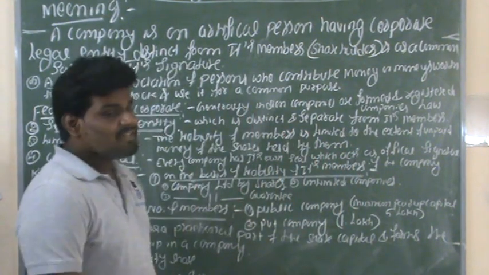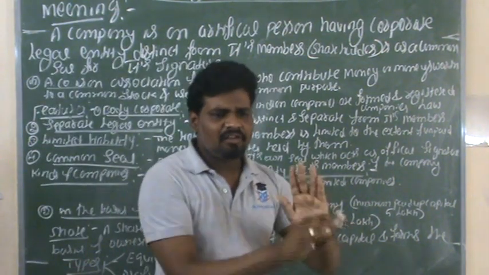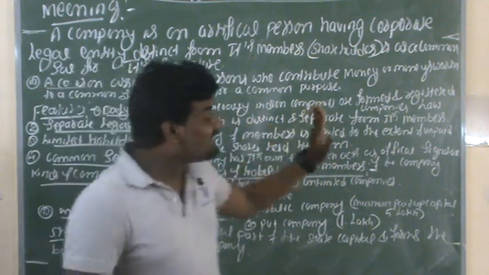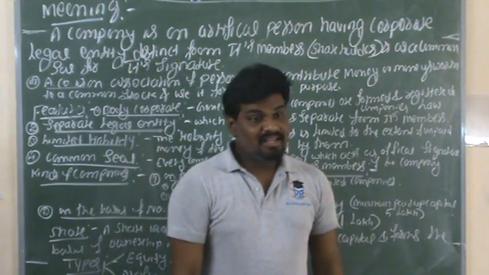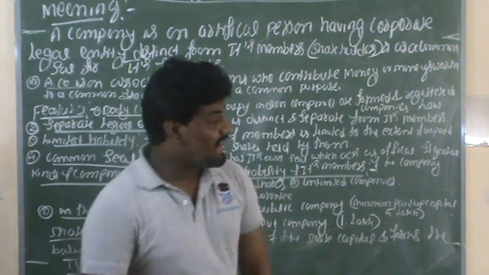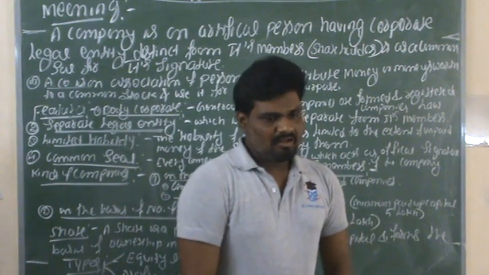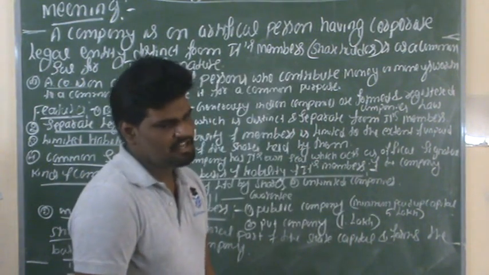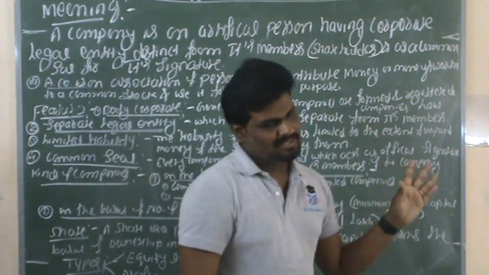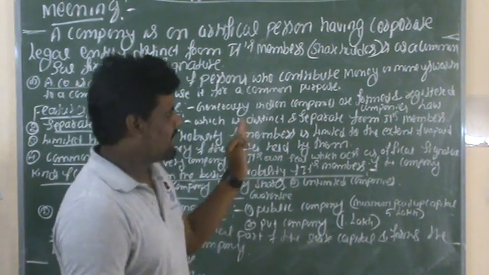And in the same way, the next feature is body corporate. Each and every business organization is a body corporate. Generally, Indian companies are formed and registered under the company's law only. Each and every business organization is formed and registered as per the company's law. This is one of the very important features of a company.